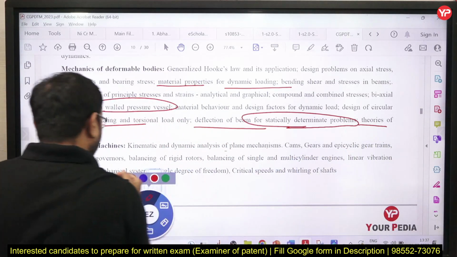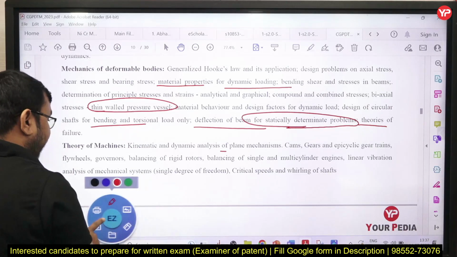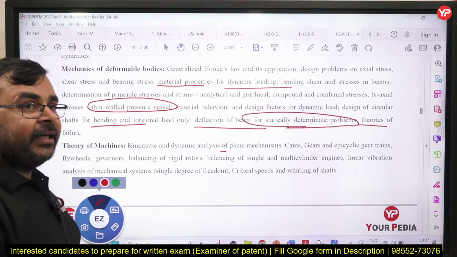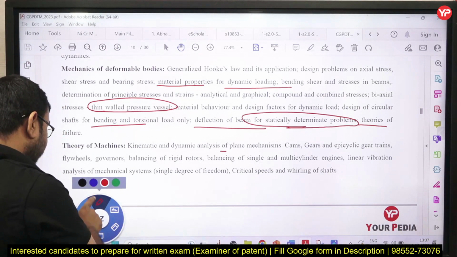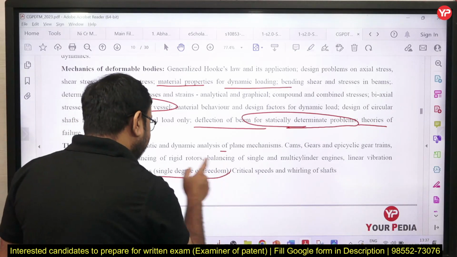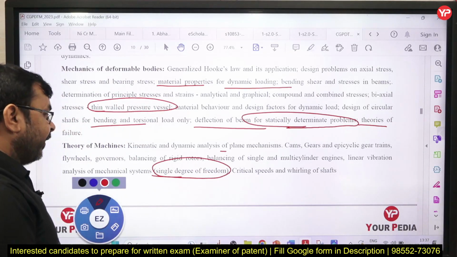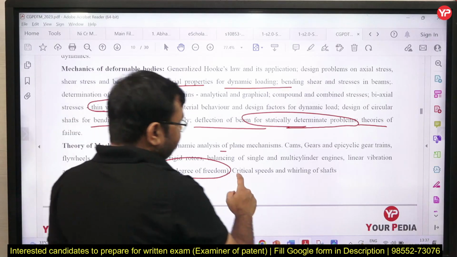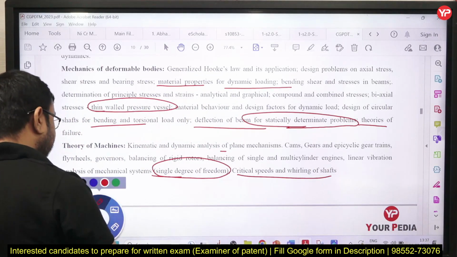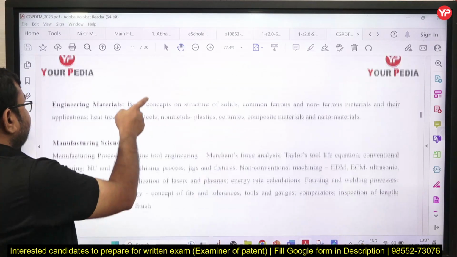Single degree of freedom is given in your syllabus. So don't worry about vibration, how you solve multi-degree vibration problems. In this syllabus, especially single degree of freedom, critical speed and whirling of shaft is also given in your syllabus. Okay, so let's see.